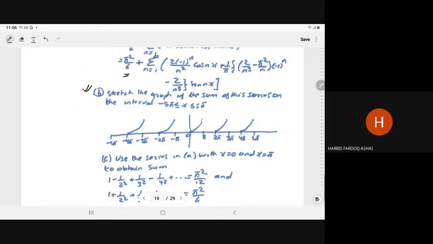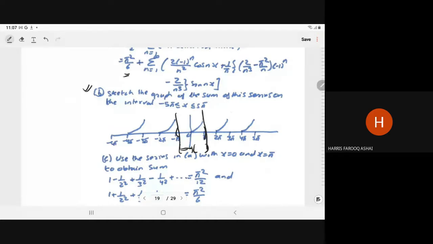So in the given, we have the definition as a periodic function, right? Periodic function for minus pi to pi, and between minus pi to 0 it is given to you 0, right? And between 0 to pi it is given to you x square. So here we have the shape of minus pi to pi.